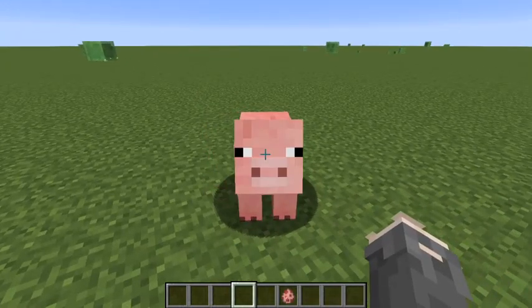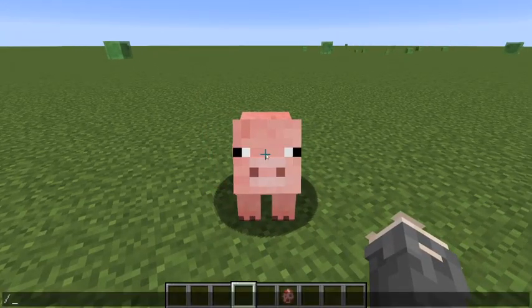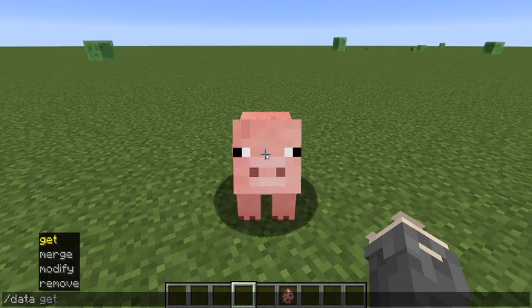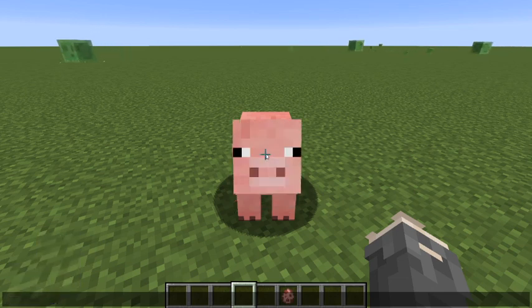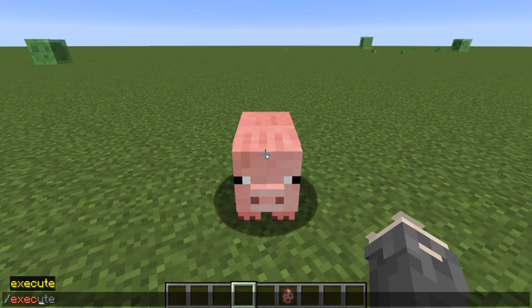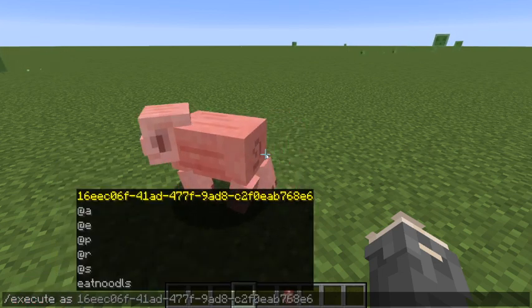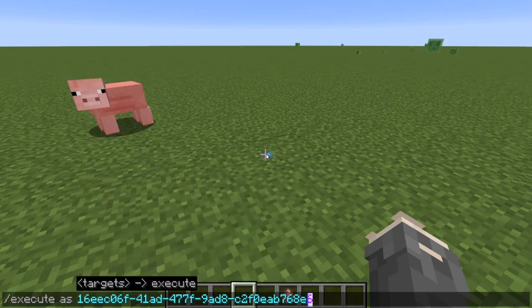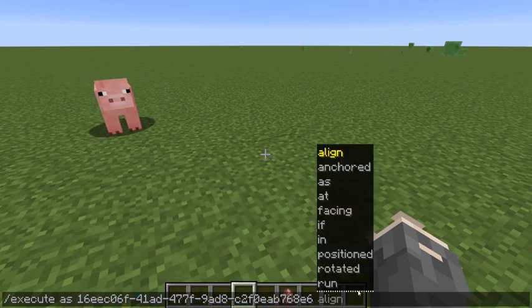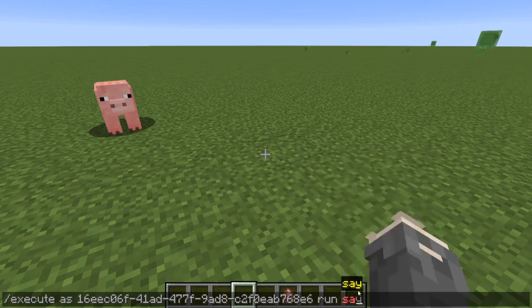Right? What you want to do is this. You want to do slash data. No, sorry, not data. You want to do slash execute as, and then look at the pig and do this. Right? And you don't need to copy paste it. And then do run, say, and then type anything.